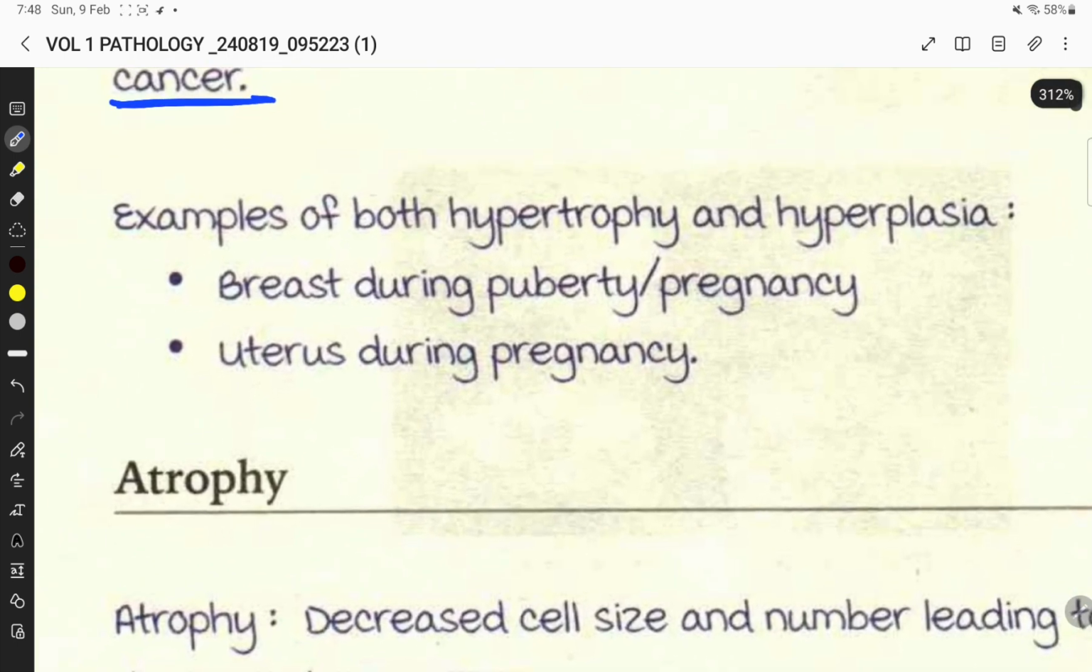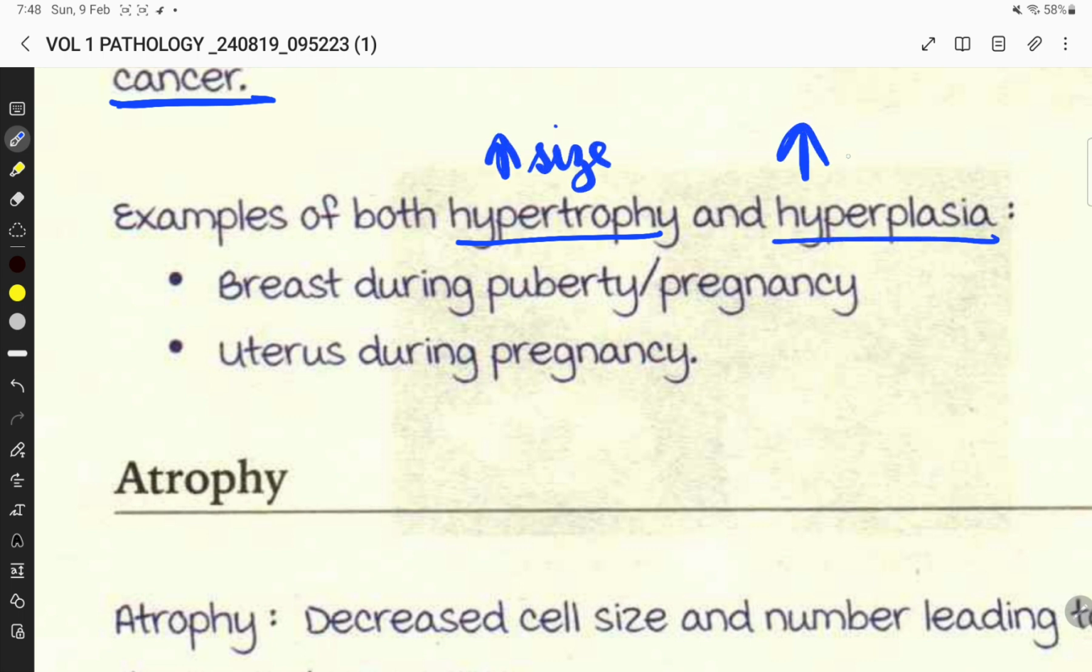There are certain examples of both hypertrophy and hyperplasia. Hypertrophy means increase in the size of the cell. Hyperplasia means increase in the number of cells. So breast during puberty and pregnancy, and uterus during pregnancy, are examples of both hypertrophy and hyperplasia.